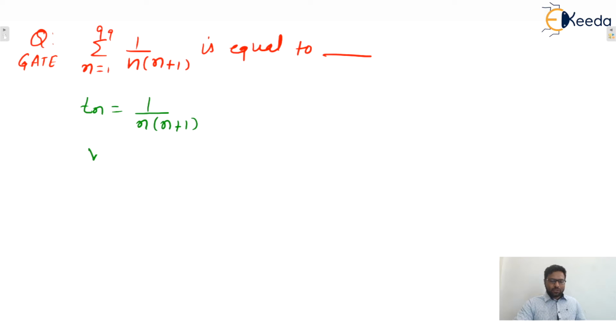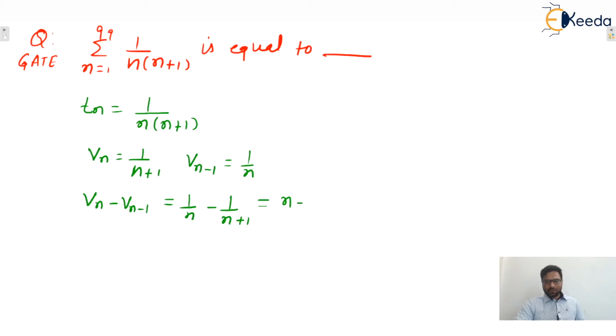Now here we can assume Vn is what? 1 upon n plus 1. And what is Vn minus 1? Then it is 1 by n. So we can apply Vn minus 1, that will be 1 upon n minus 1 upon n plus 1. After simplification, yes, n and n cancel out.